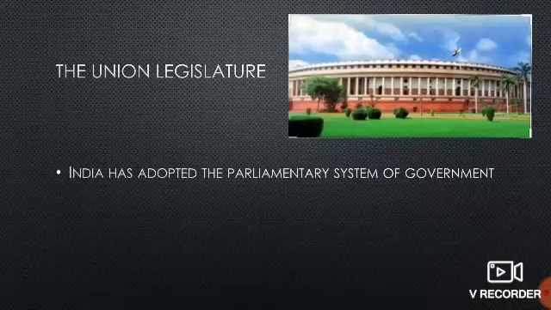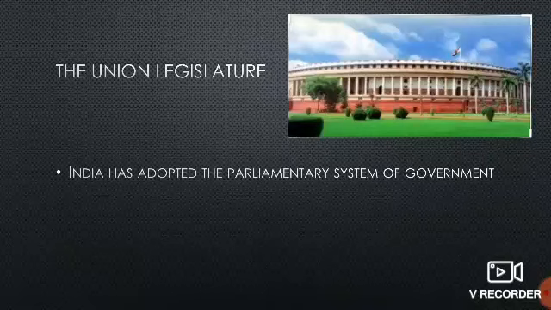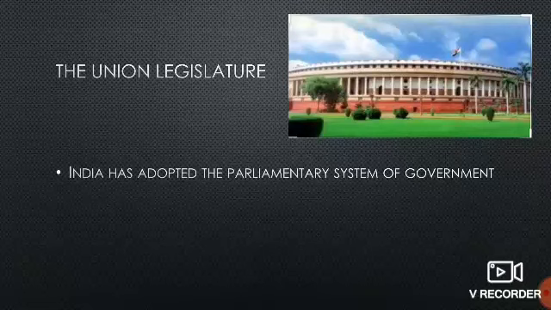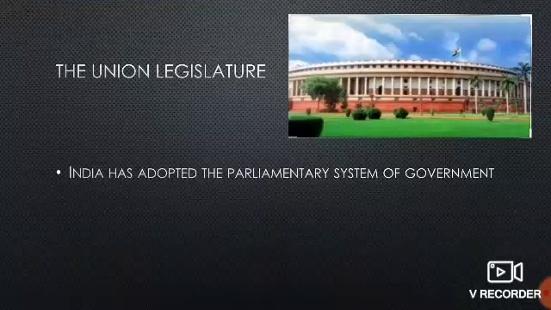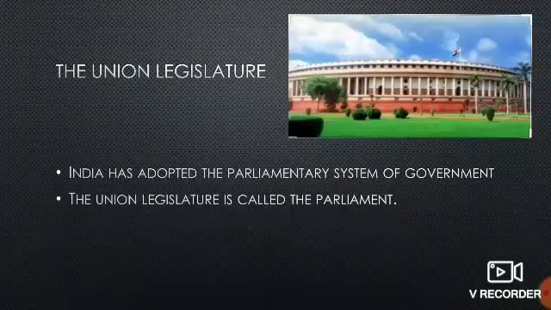And India is a union of states, right? So all states should be looked after by somebody. So to look after all these states we are having union government or central government, and to look after a particular state we are having state government. So that is called the parliamentary system. Okay. So the union legislature is called the parliament.